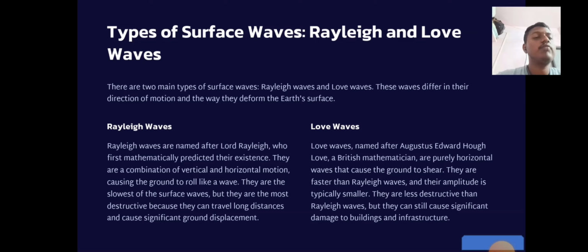Then the second type, that is Love waves. Love waves, named after Augustus Edward Hough Love, a British mathematician, are purely horizontal waves that cause the ground to shear. They are faster than Rayleigh waves and their amplitude is typically smaller. They are less destructive than Rayleigh waves, but they can still cause significant damage to buildings and infrastructure.